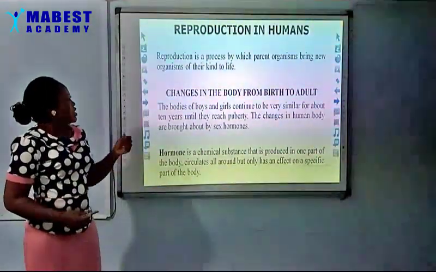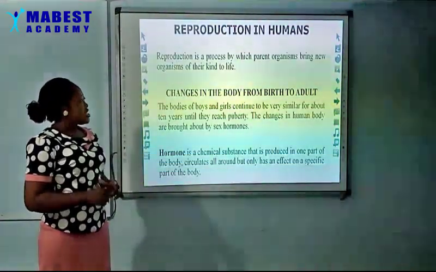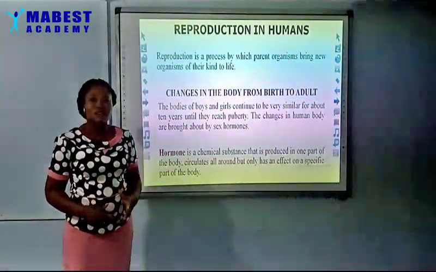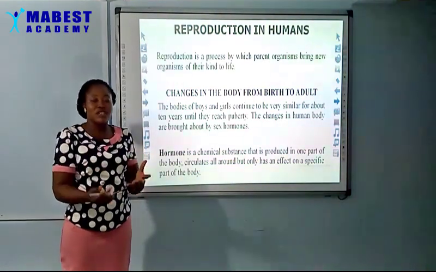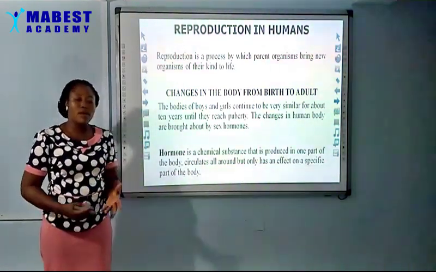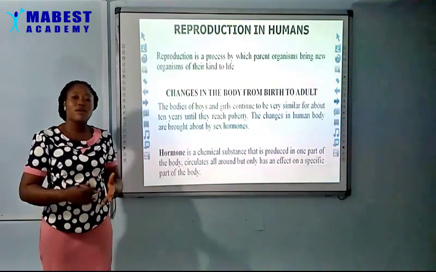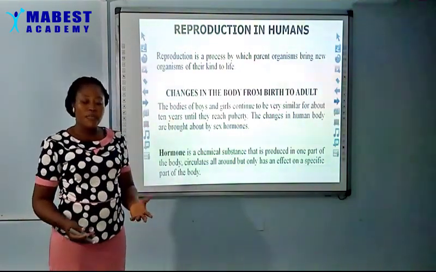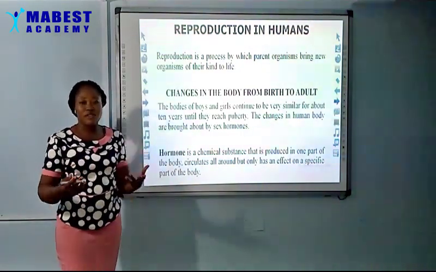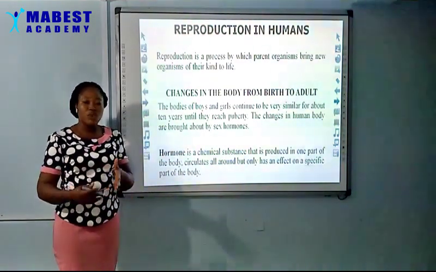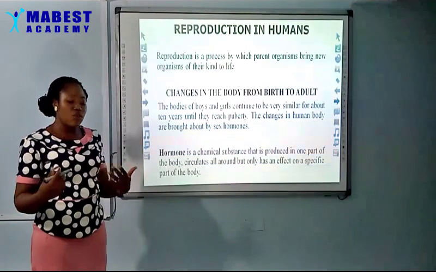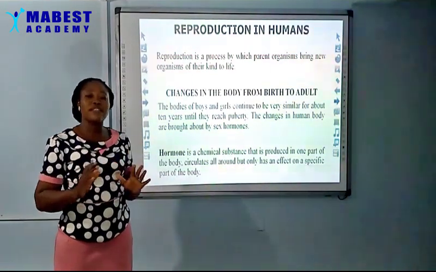Now, the next thing we'll be looking at is changes in the body from birth to adult. When we give birth to young ones, they will start growing and developing. When a child grows to a particular age, maybe age 1, age 2, there are some structures in the body that will remain the same.